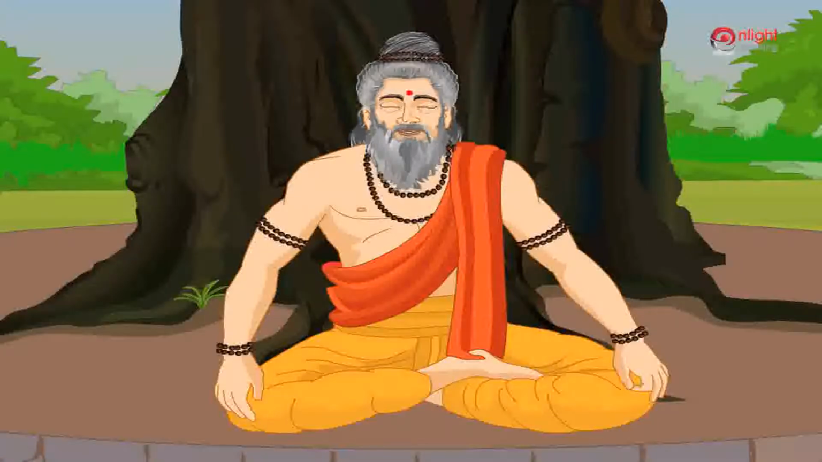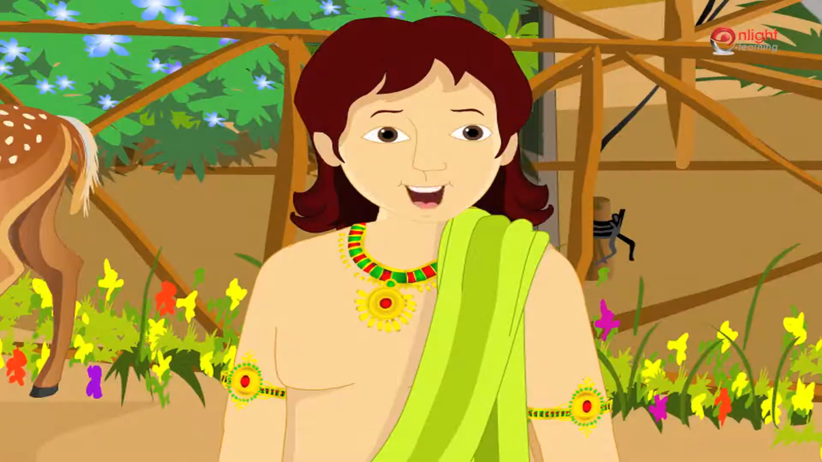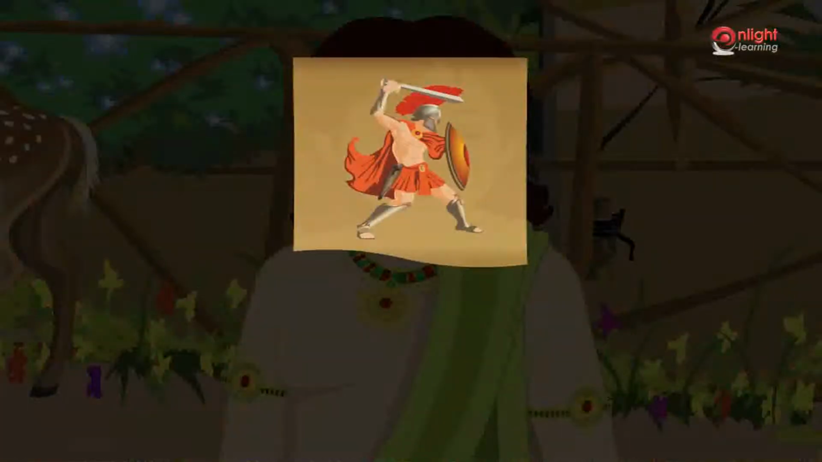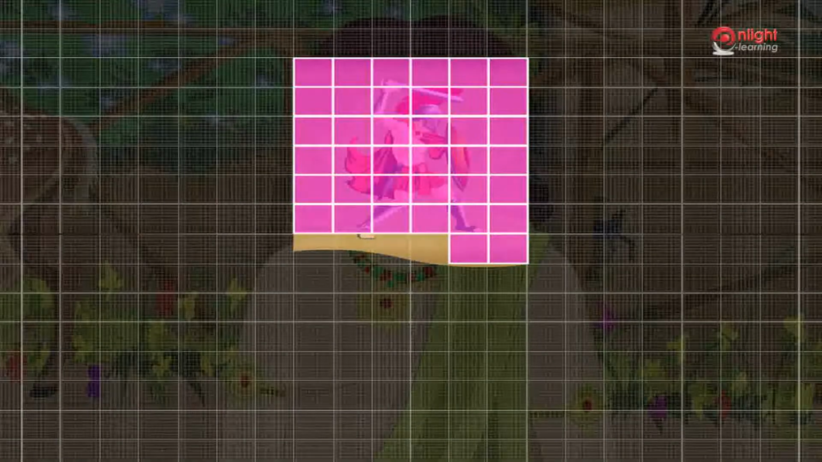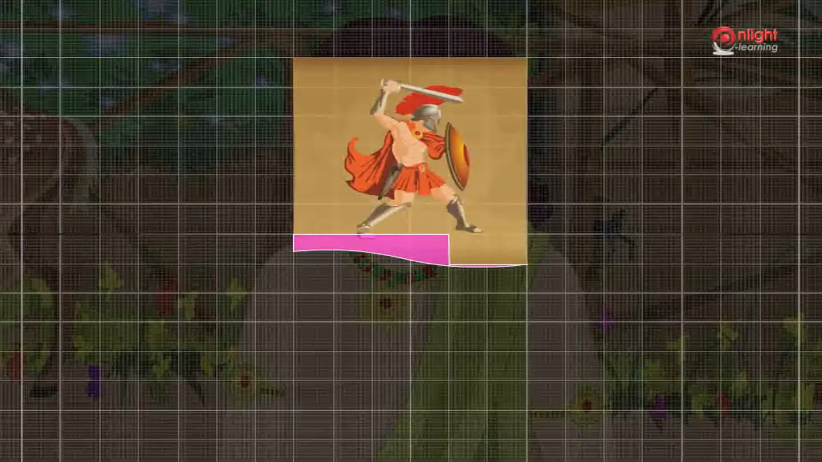Now that you have learnt how to measure the area, why don't we solve your problem? Duryodhan, why don't you try solving it? First, we need to measure the area of the portrait. We can do this by overlapping the portrait on a graph sheet and counting the number of full squares, number of half squares and number of partial squares it covers.